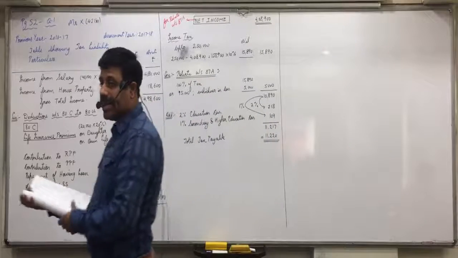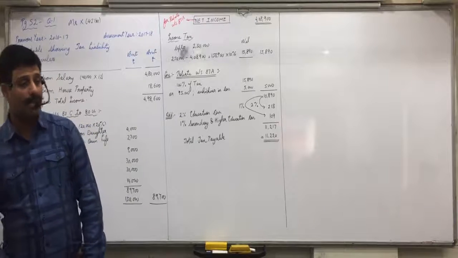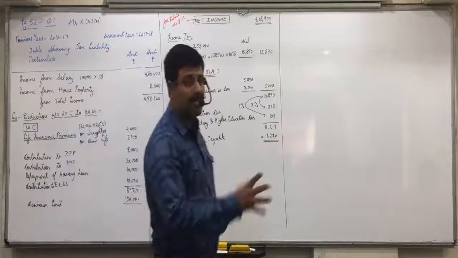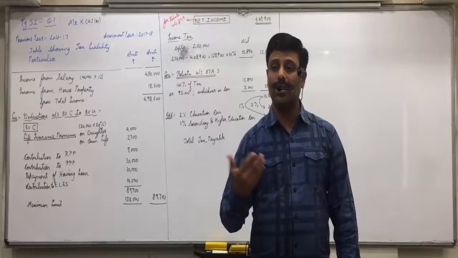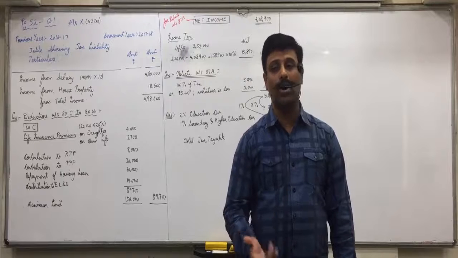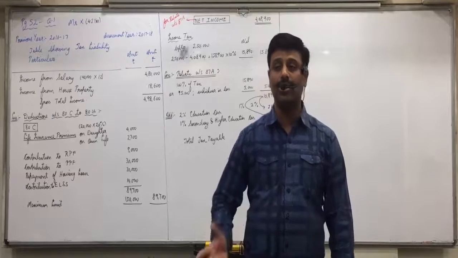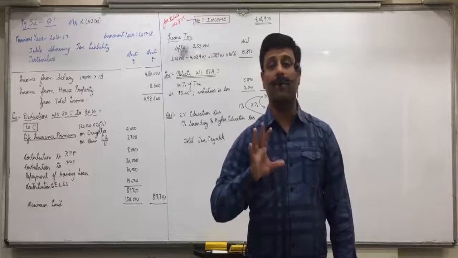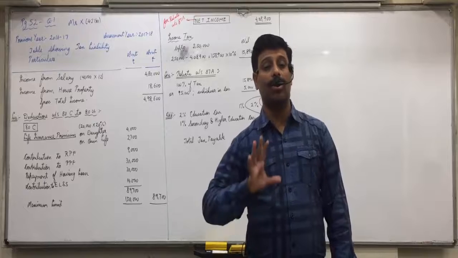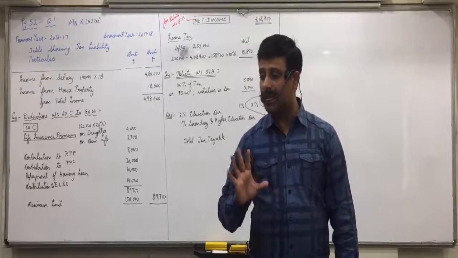Basically, what is included in 80D? Mediclaim insurance premium, or health insurance premium, or wellness insurance premium. Names may be different because now privatization is there. So private insurance companies are also there. They keep their own names. Some call it Mediclaim, some call it health insurance, some call it wellness insurance. Whatever the names, the purpose is to cover your medical sickness and if you are hospitalized for minimum 24 hours. Is everyone clear with this?